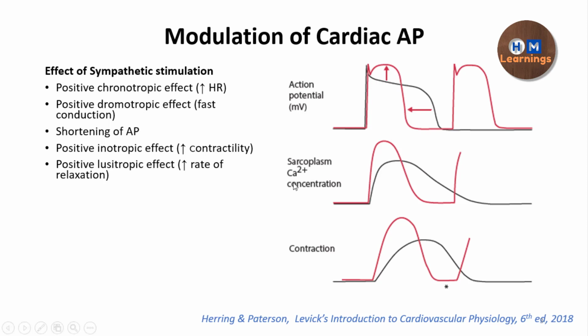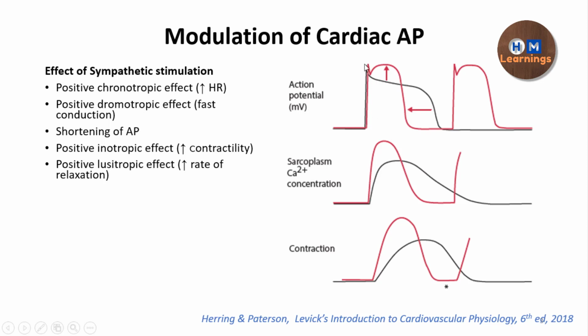This is showing how these effects look in the action potential, the sarcoplasmic calcium concentration and the contraction. You can see that the black line shows the baseline and the red is after the sympathetic stimulation. One impulse is coming at baseline, but on sympathetic stimulation two action potentials are coming. That means there is an increase in the number of action potentials per minute, that is an increase in the heart rate.